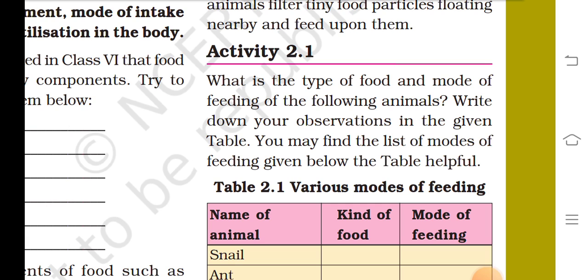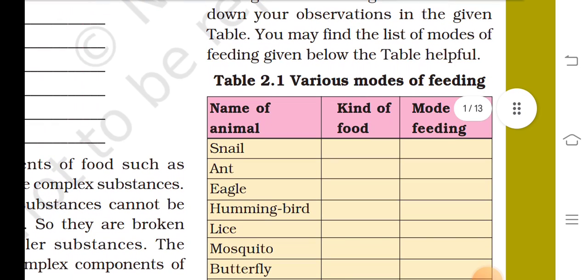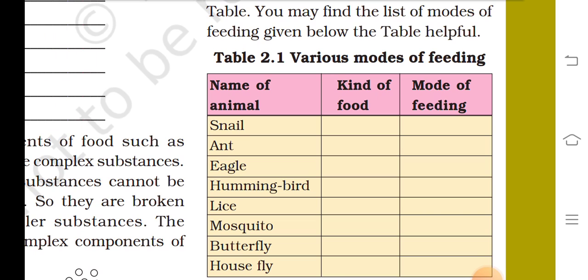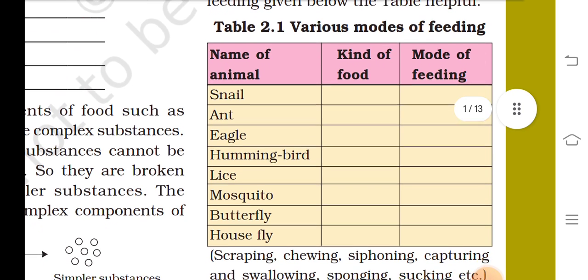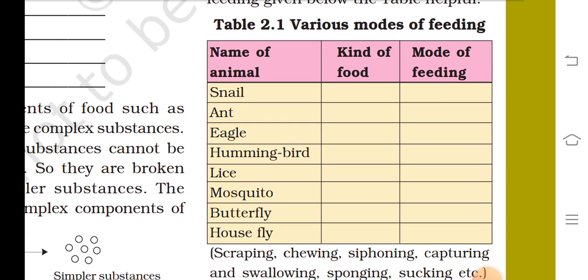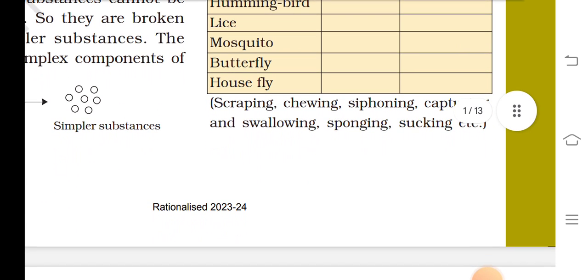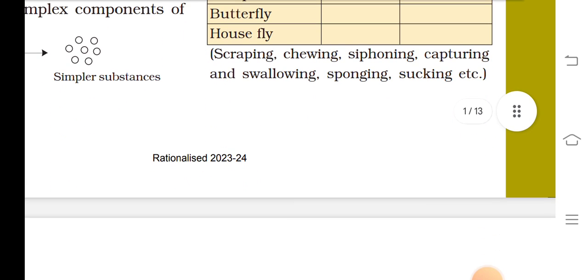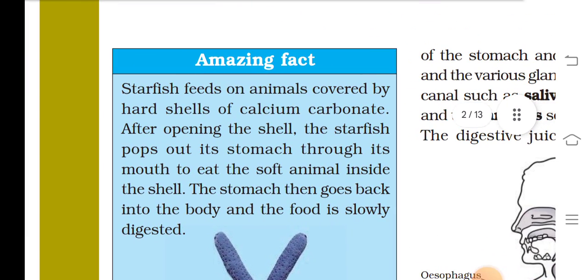Activity 2. What is the type of food and mode of feeding of the following animals? Write down your observations in the given tables. You may find the list of modes of feeding given below the tables helpful. Various modes of feeding. Name of animals, kind of food, mode of feeding: snail, ant, eagle, hummingbird, lice, mosquito, butterfly, housefly. Scraping, chewing, sipping, capturing and swallowing, chopping, sucking, etc.